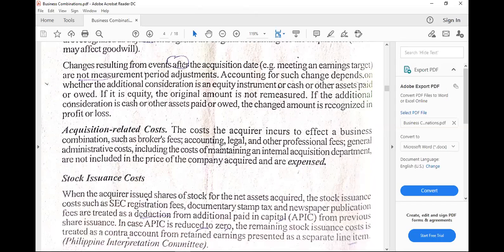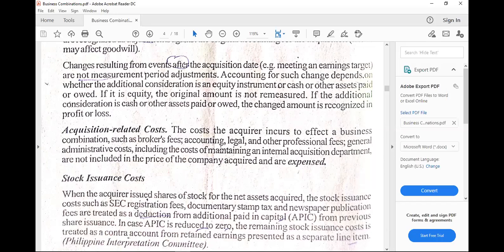Whether the acquisition related costs are directly related to the business combination, meaning the business combination would not occur without spending for those costs, then indirect acquisition related costs, even if not directly related, they would be expensed, all of them, whether direct or indirect.